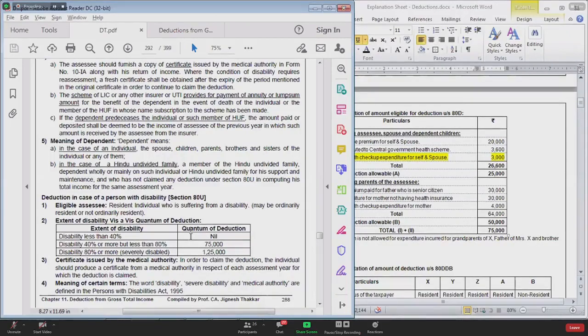Now, Mr. X is claiming deduction for himself in section 80U. And then Mr. X says that I want to also claim deduction for my spouse. So he has also claimed deduction for his spouse in section 80DD. Similarly, Mrs. X has claimed a deduction for herself under section 80U, and Mrs. X says my husband is also a disabled person, so kindly give me deduction in section 80DD also. Can they do this? Can both of them claim double deduction?